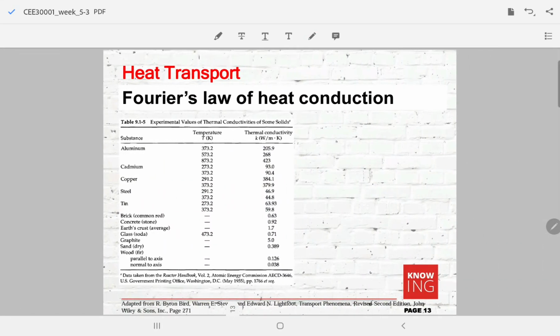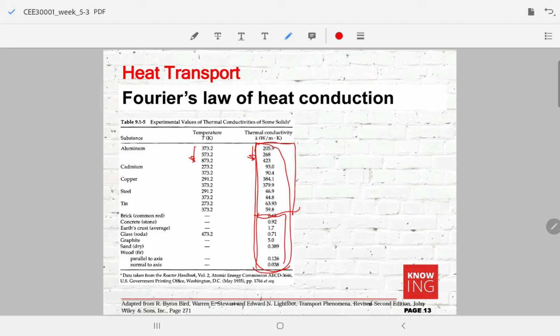Then in the next slide, we also show you the thermal conductivity magnitude for solids. As you can see here, for solids, when the temperature increases, the thermal conductivity also increases. And we can see that for the thermal insulator material, the thermal conductivity is quite low, whereas for those metallic based materials, the thermal conductivity is quite high.